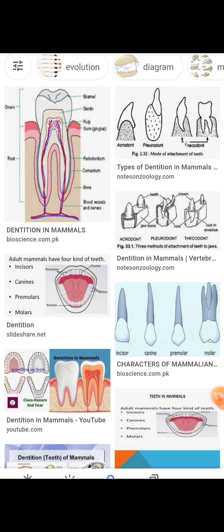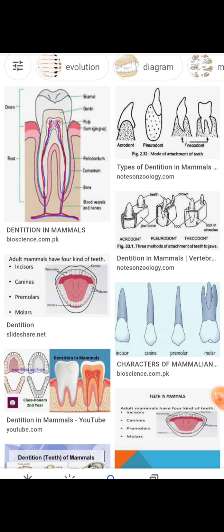In this type of tooth, three cones are arranged in a linear manner. These were represented in extinct Mesozoic mammals. In the tritubercular type, the cones are arranged in a triangular shape, example fossil mammals.